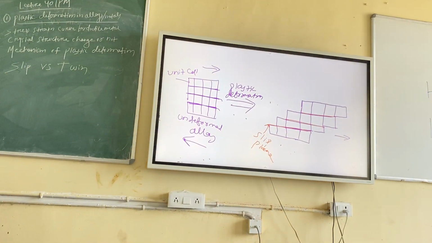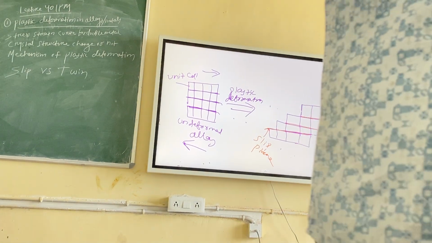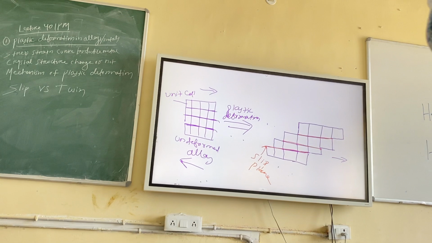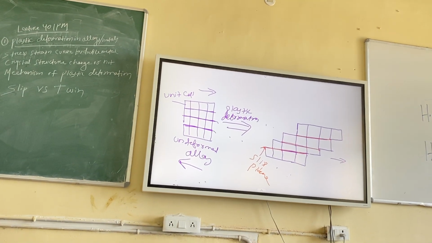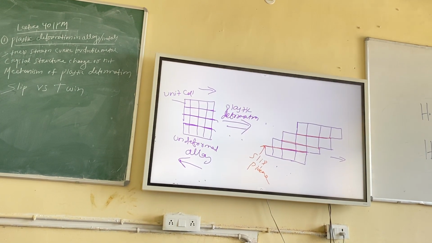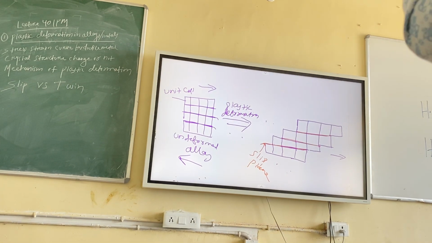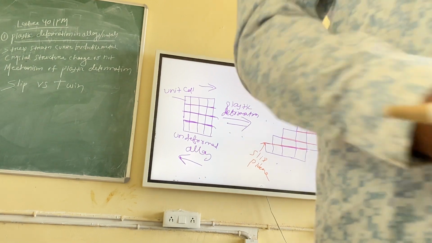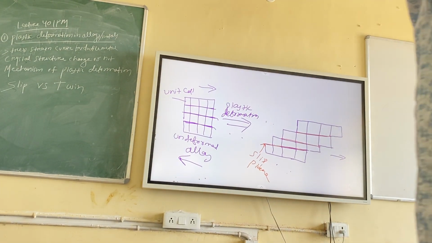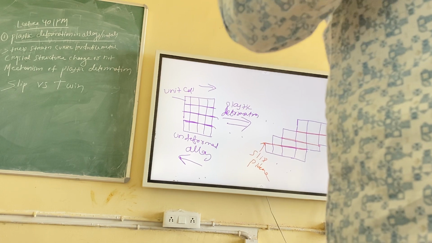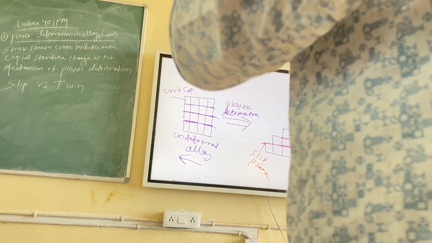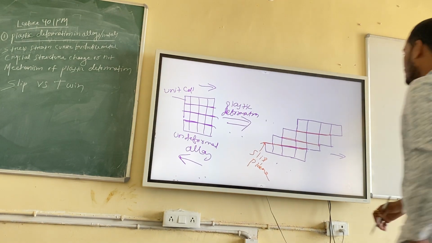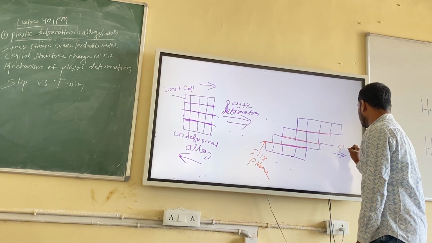In a plane, suppose fewer atoms are present. That means they will be far away from one another. Density is less. So where density is less, slip will never occur. So slip only occurs in slip planes and slip directions. So what is a slip plane? Slip planes are close-packed planes and slip directions are close-packed directions. In another way, you can say the atomic density is higher in that plane and higher in that particular direction. Yes, you understood now? Right? And the slip direction is this one. This is the slip direction.